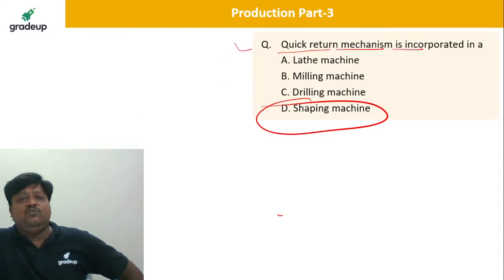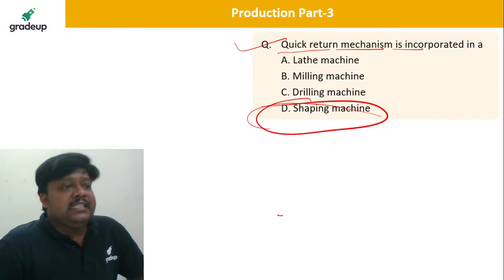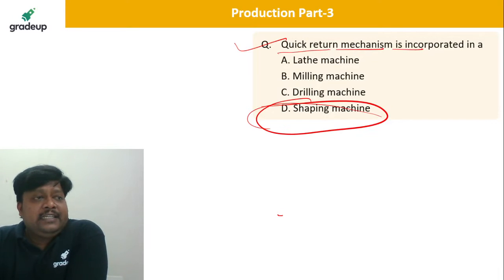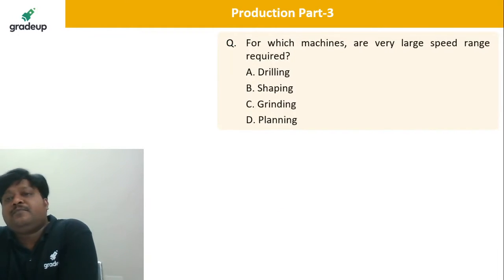The shaping machine is the correct answer. Yes, D is correct. Dharmendra, Kumar, Sarthi, Jay Kumar, Sarvan, all are correct. Next question.